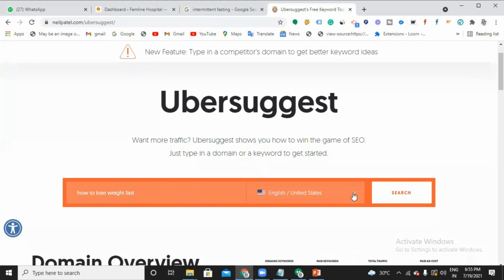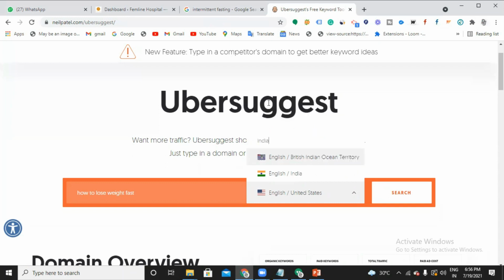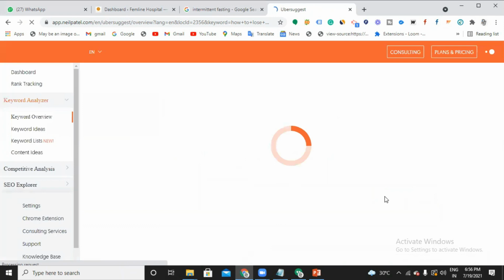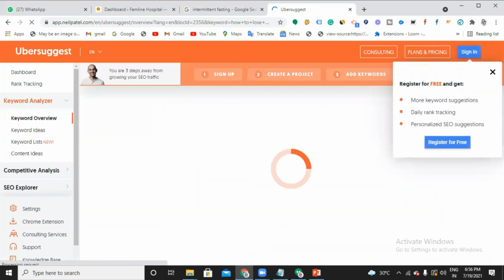Now, let me choose the location. For which location you would like to improve the rankings mainly. So India, I'll choose India and search. So it will give me the information about the keyword in India, how well the keyword is working in India. So now let's see.